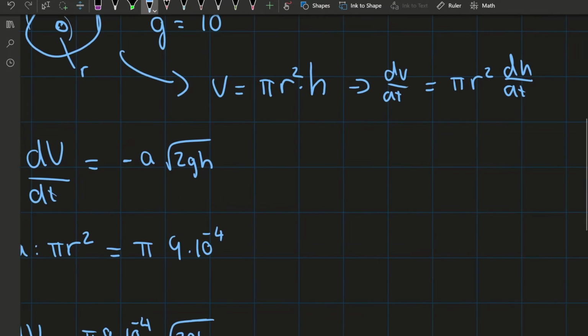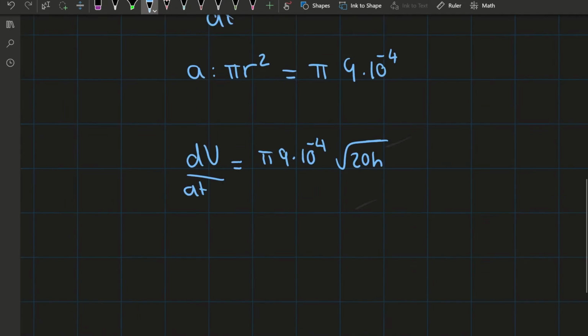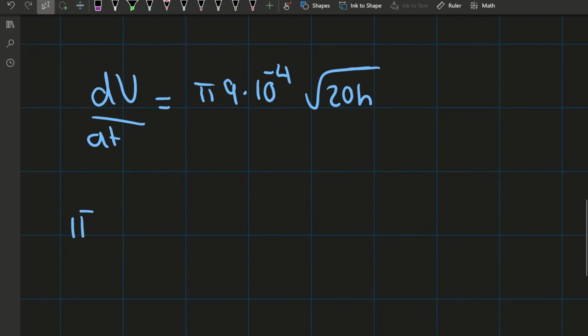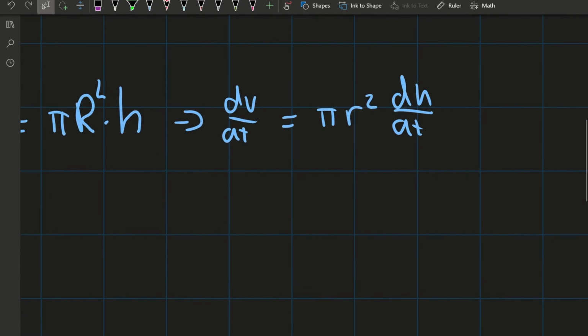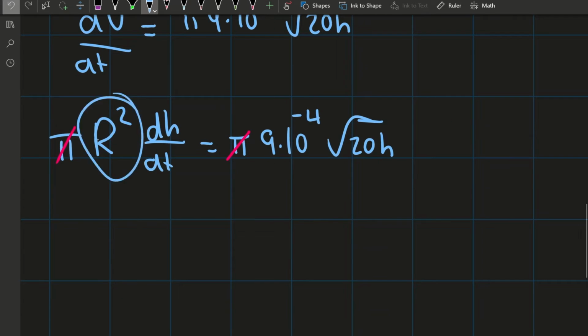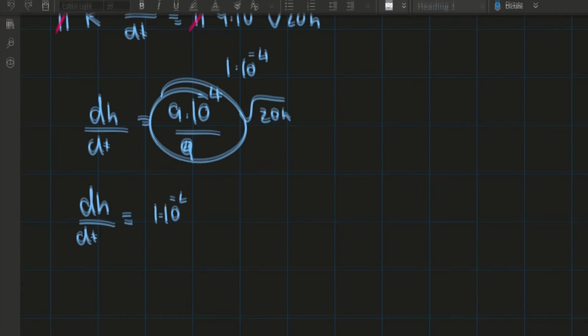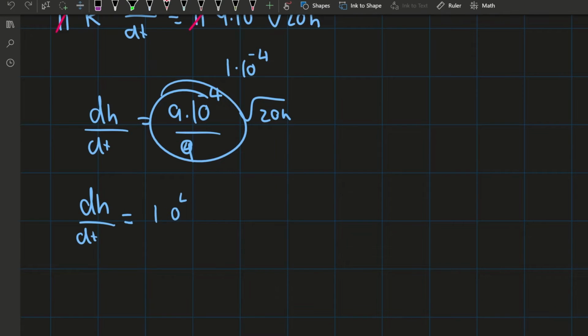Now this allows us to switch dV by dt for what we found up here. dH by dt is the rate at which the height is changing inside our cylindrical tank. So I'm just going to keep doing this, 20h.